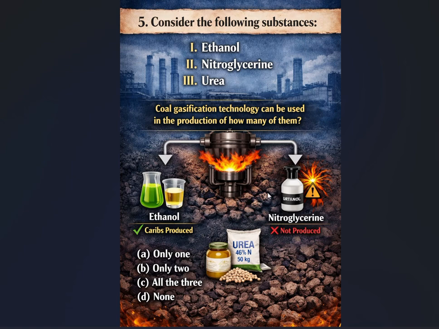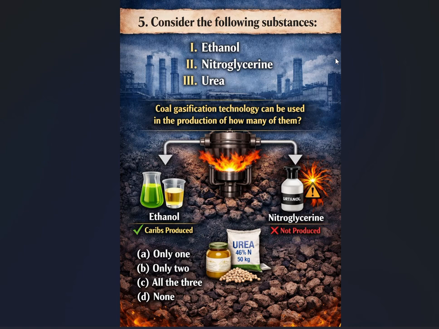Now you got what coal gasification is, right? That syngas is further utilized for the production of chemicals, fuel and fertilizer. Now, how will ethanol be produced from coal gasification? When coal is gasified, syngas is produced.